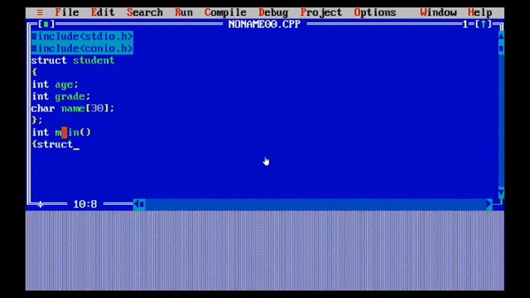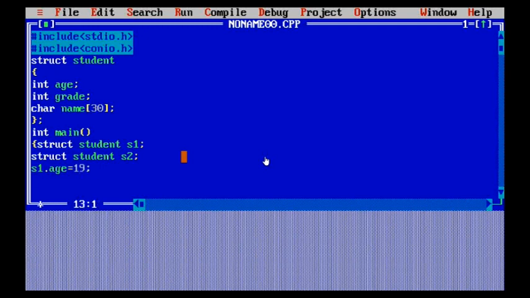Now in the main function, you can see I have written the struct keyword. After that, I am writing the structure name, which here was student. Then I have declared an object s1. Then I am going to declare another object, student s2. This way you can declare as many objects as you want. Also, we can declare the objects before the semicolon where we ended the structure.